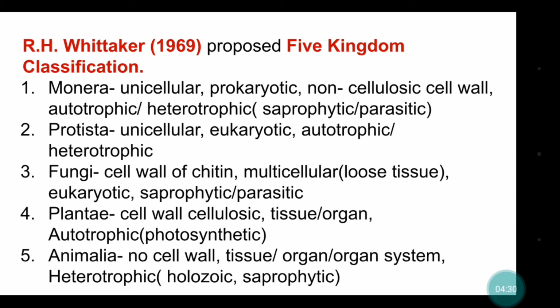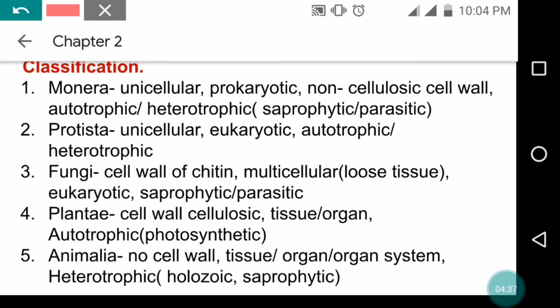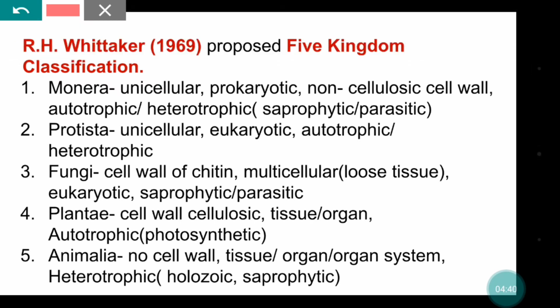Third system of classification: R.H. Whittaker in 1969 proposed the five kingdom system of classification, and it is accepted till date. He classified all the living organisms present on this earth into five major categories, known as kingdoms.